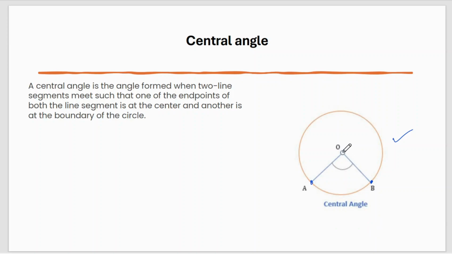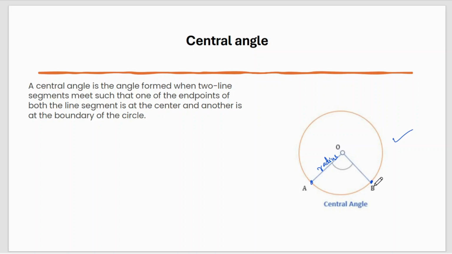Now, if I connect O and A, what will I get? I will get a radius, because any line segment that joins the center to a point on the circumference is called a radius. You will also see that O and B serve the same purpose.